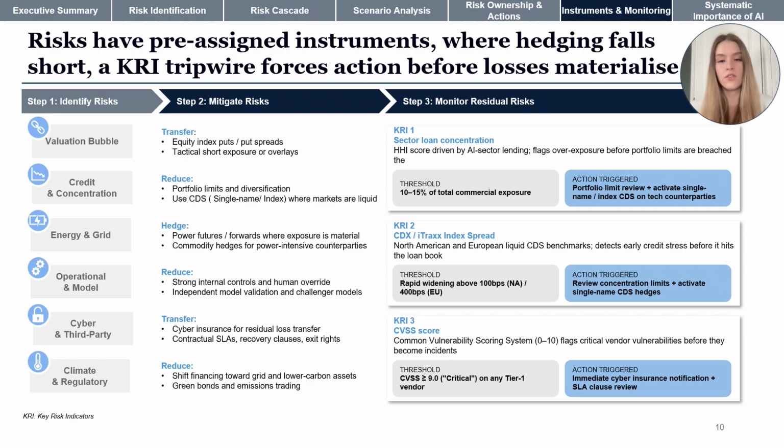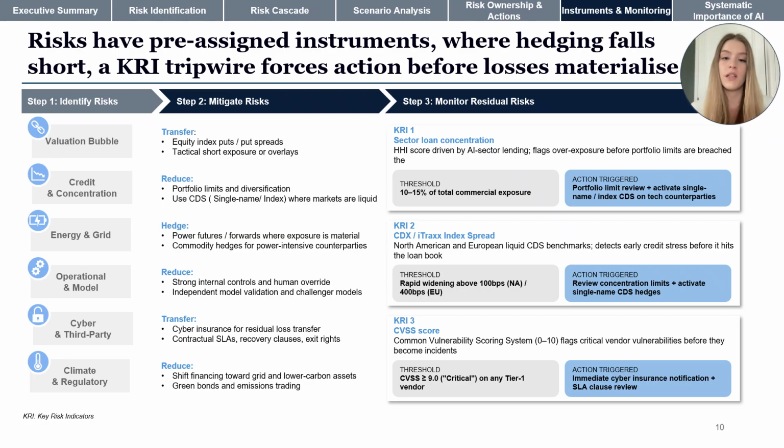And now for the instruments that could be used to manage the CXI AI-related risk. These should be aligned with 4 core strategies: transfer, reduction, avoidance, and retention. The valuation bubble risk should be managed through equity derivatives and reduced exposure. Credit and concentration risk could be mitigated via diversification supported by CDS. Energy and grid risk should be addressed through hedging and reduced exposure to power-sensitive borrowers.